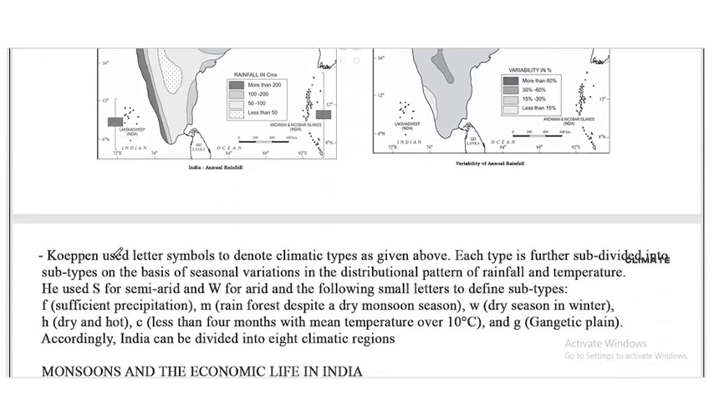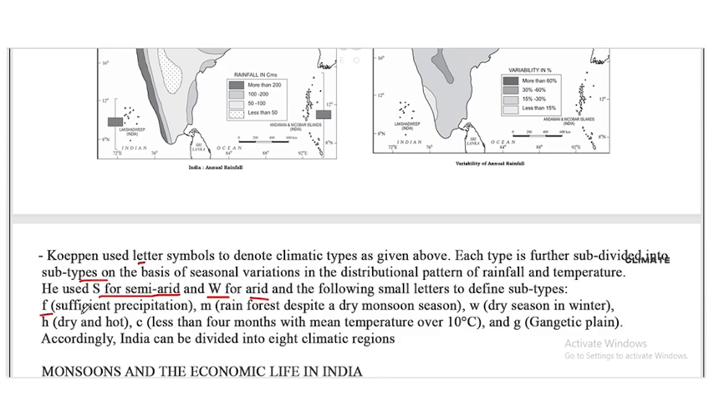Now, Köppen used letter symbols to denote climatic types as given above, which are further subdivided into subtypes on the basis of seasonal variations in the distributional pattern of rainfall and temperature. He used S for semi-arid and W for arid, and the following small letters to define subtypes.